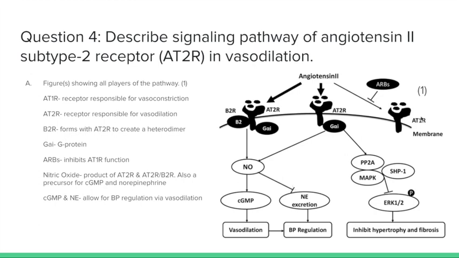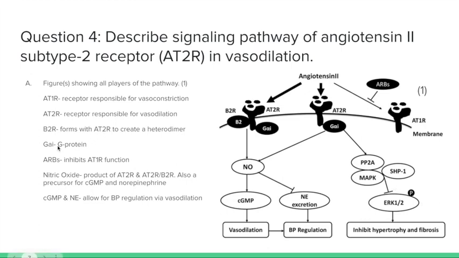So AT1R is the receptor responsible for vasoconstriction. AT2R is the receptor responsible for vasodilation. B2R forms with A2R, see B2R right here, A2R, and creates a heterodimer. They are essentially the same thing. They create the same product with the exception of A2R, but we're disregarding that.